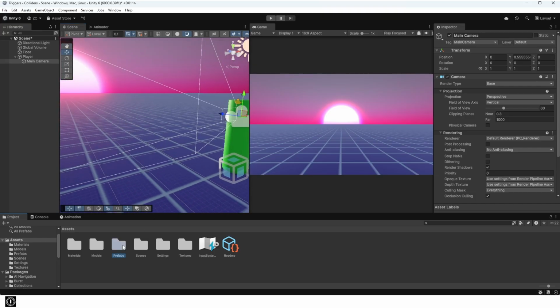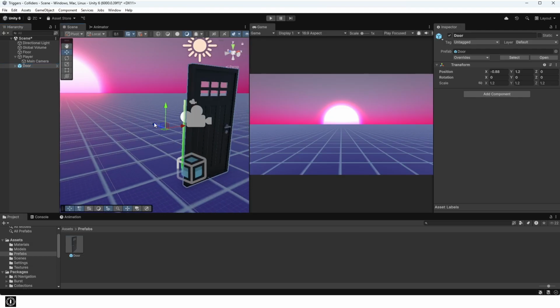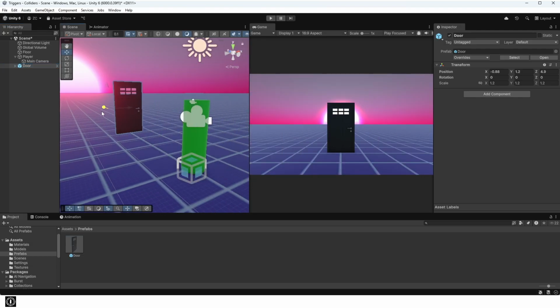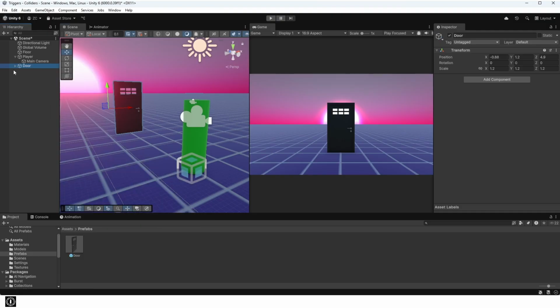I downloaded this free door model online. The link is in the description. You will have to do some manual adjusting in Unity when you import it to get the size right before you make it into a prefab. When you have done that, drag your door prefab into the scene and position it in front of the player.